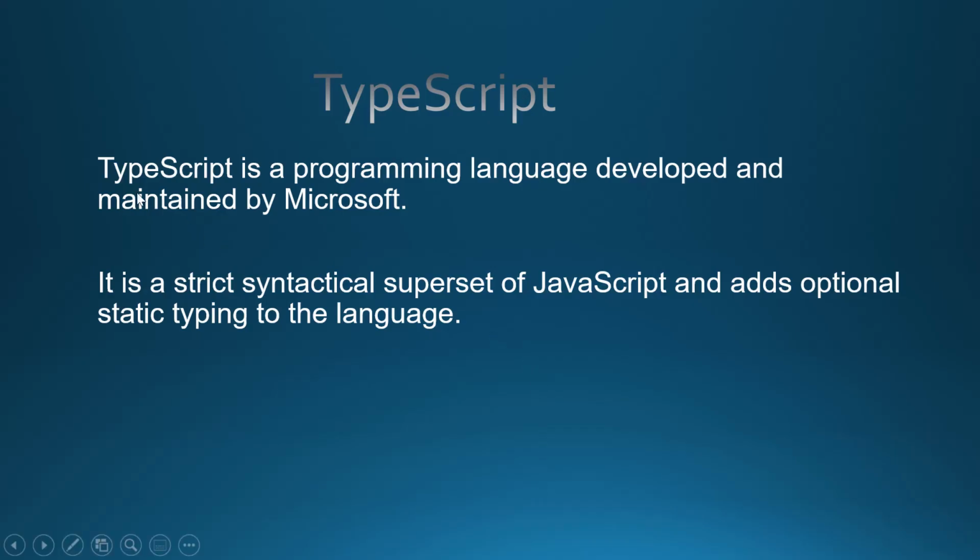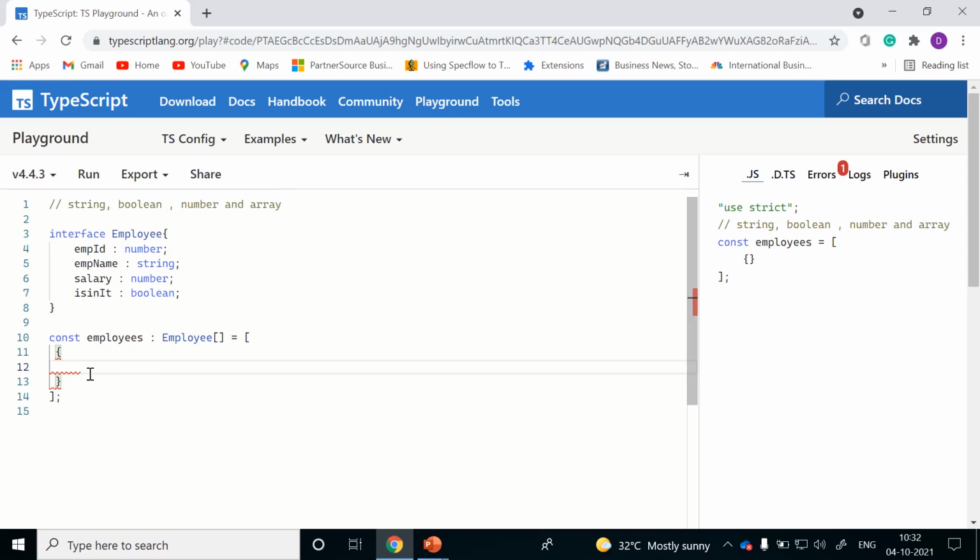Let me go back to our slide. As we discussed, TypeScript is a programming language developed and maintained by Microsoft. It is a strict syntactical superset of JavaScript with optional static typing, in the sense that if we declare a type and start defining it, then TypeScript suggests and corrects us with strict syntactical type checking. If you press Control space, you could see this employee object is expecting employee ID, employee name and salary.